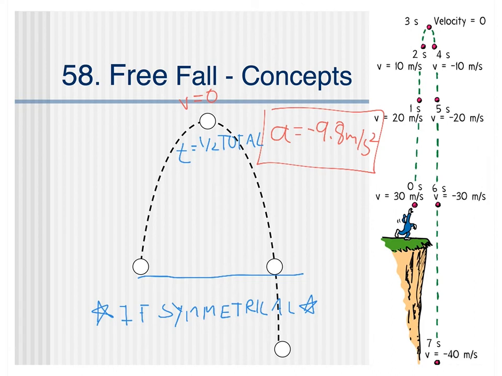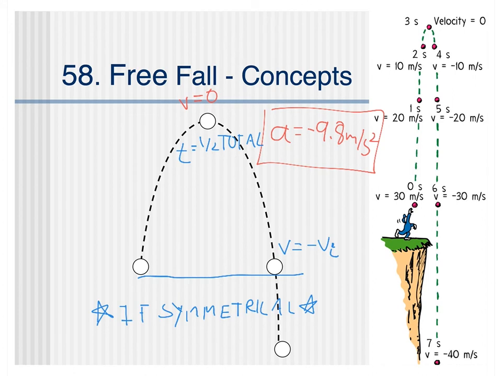Another thing that we know is that when we're down here, our velocity is going to be the negative of our initial velocity. So whatever speed we initially have, in our example over here, it's 30 meters per second, when it returns to that spot, it will have the same speed, but it'll be going down, so it'll be negative. Okay, same speed, just opposite directions. And we actually see that at any 2 points that are even, the velocities are the same. Okay, whether it's 20 and -20 or 10 and -10, the velocities are the same. The only thing that changes is the sign, because the directions are different, whether it's going up or coming back down.